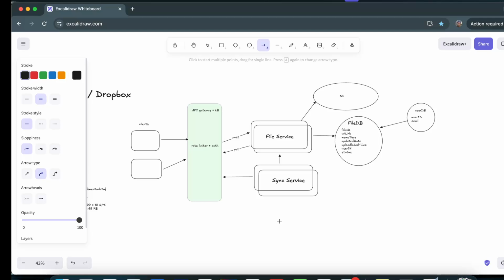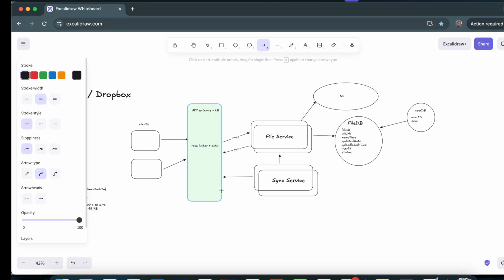Now let's deep dive into different things. The first is when users start uploading the file. Let us suppose the file size is huge, say 10 GB. Is it really a preferred way to send that file through the API gateway and then the file service, which uploads it to S3, and then we update the metadata in the file DB? Obviously not. Even the API gateways have some limitations on the requests we make, so we cannot simply send that much data over a REST API.